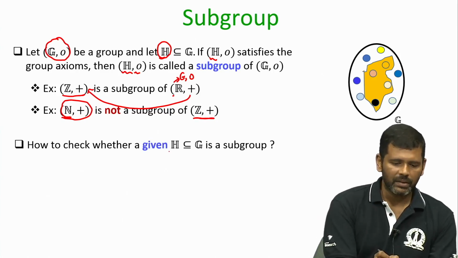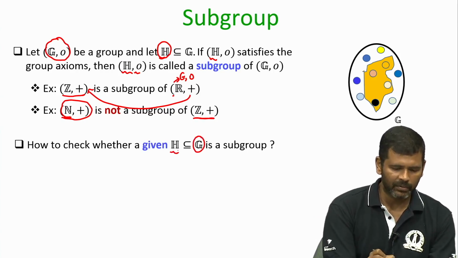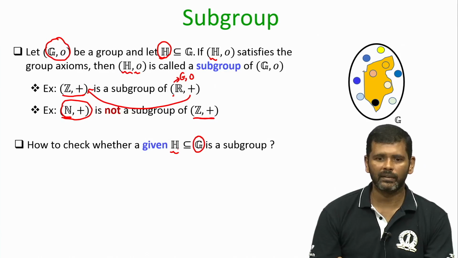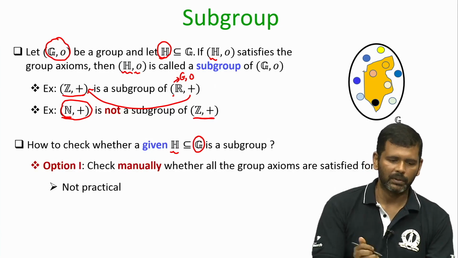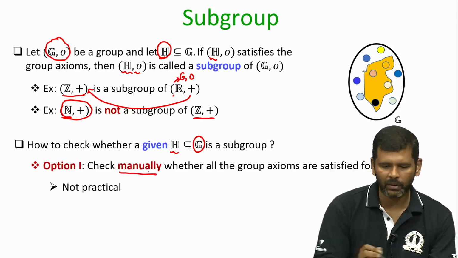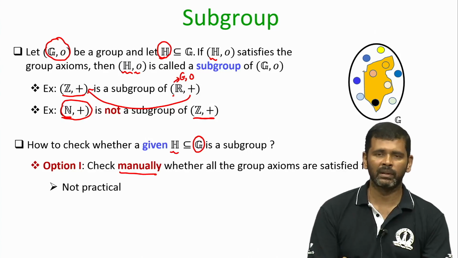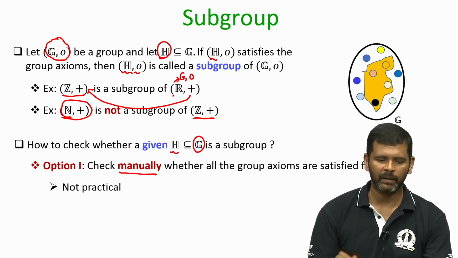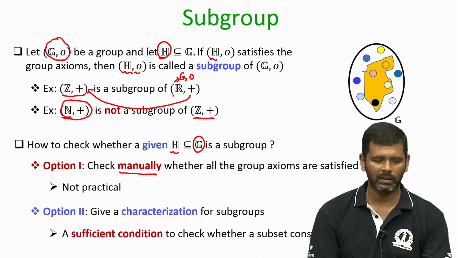So, now an interesting question is, imagine you are given an abstract group and now I give you a subset, how do I check whether it is a subgroup or not? There are two options. Option 1, that you manually check whether all the group axioms are satisfied for the subset H that you are given, but that is not what we will prefer, because if my subset H is very large, then it might become very difficult to verify whether all the group axioms are satisfied or not.